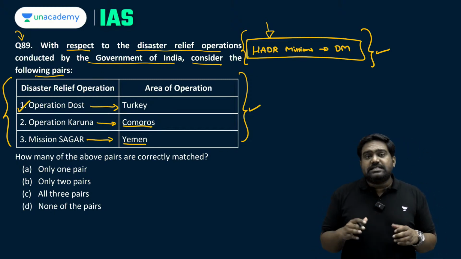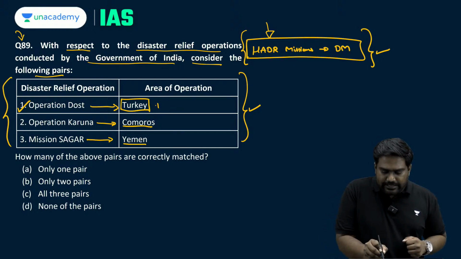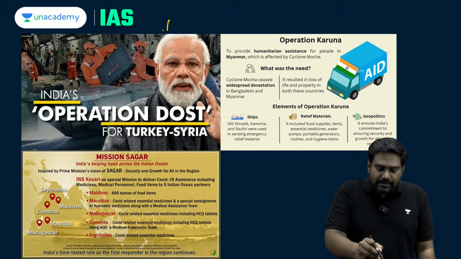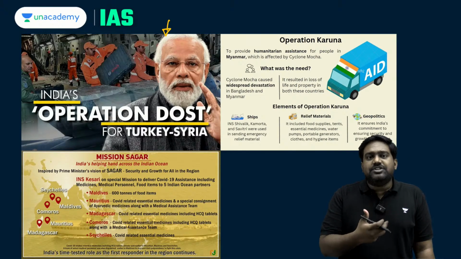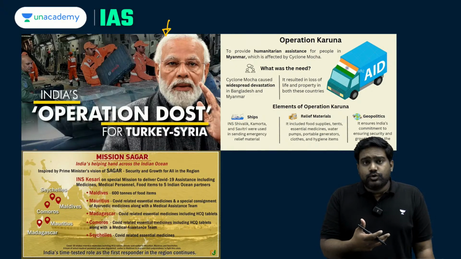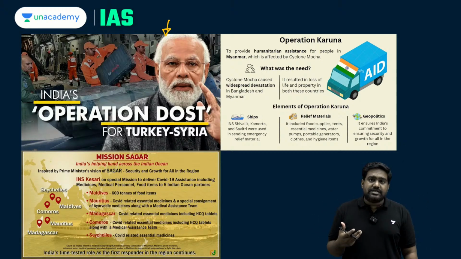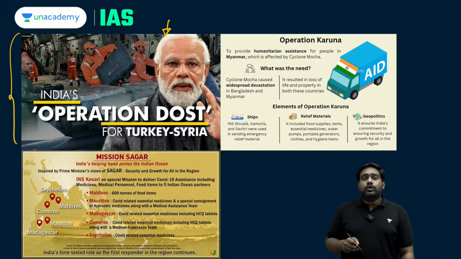The first pair is correctly matched. Operation Dost was conducted by India in Turkey and as well as in Syria. Many of you would remember last year Turkey and Syria were hit by a devastating earthquake. And India reached out to both the countries and through Operation Dost, we sent medical teams along with medical assistance and even food aid was delivered by India to these countries to cope with the impact of the earthquake. So first pair is absolutely correct.